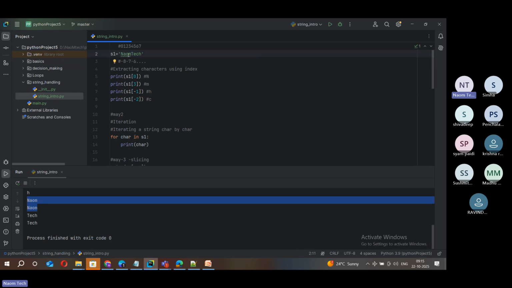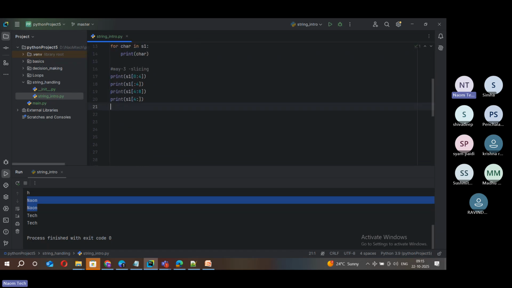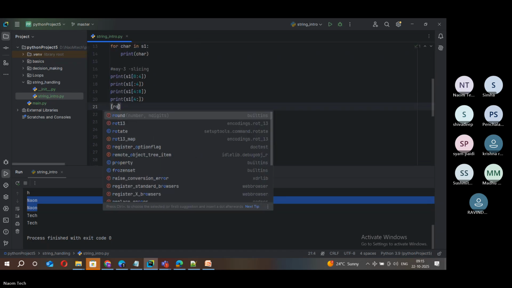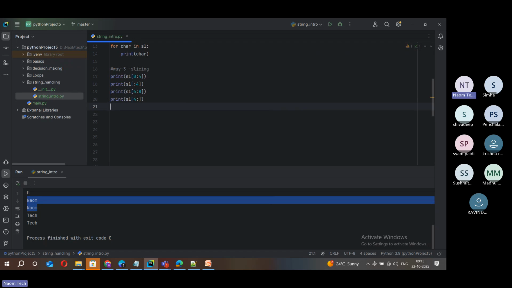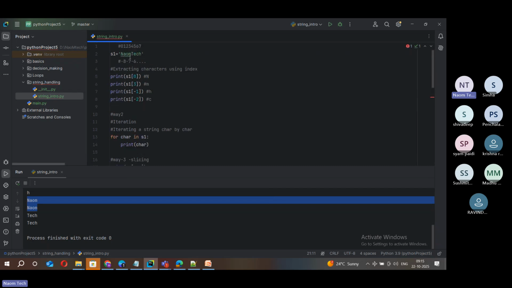Suppose I want the middle two characters. Then what is the starting character there? In this case, you must and should pass both start and end index. So S1 of, and the middle two. The index of M is 3, and then T is 4. So you can see here, I have to specify 3 colon.